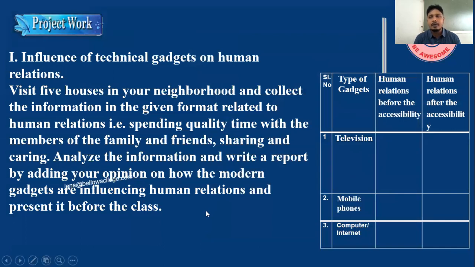And finally, before we conclude, there's a project work: types of gadgets, human relations before the accessibility, and human relations after the accessibility. When TV was not there, how were the human relations? How did people talk? Nowadays, you people are sitting in front of a mobile, and I'm sitting in front of a computer. Of course, this is a need of the hour, but previously also, people have started to look at their mobile and feel that they're talking to their family members. Family relations, love and affection have completely decreased with gadgets.